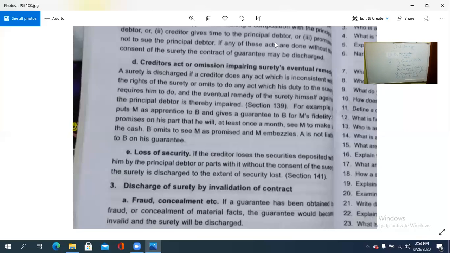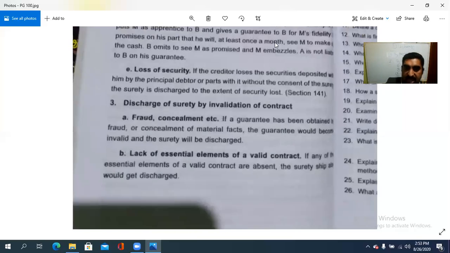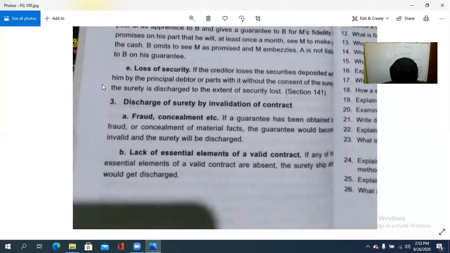So that is by the conduct of the creditor, and discharge of surety by the invalidation of the contract. That is the third point: discharge of surety by invalidation of the contract. Invalidation of the contract through fraud, concealment, etc. If a guarantee has been obtained by fraud or concealment of the material facts, the guarantee would become invalid and the surety will be discharged. Concealment of the material facts.